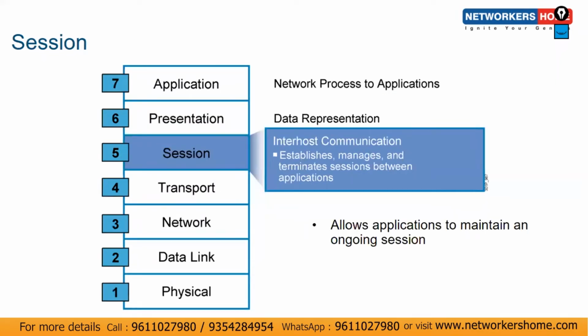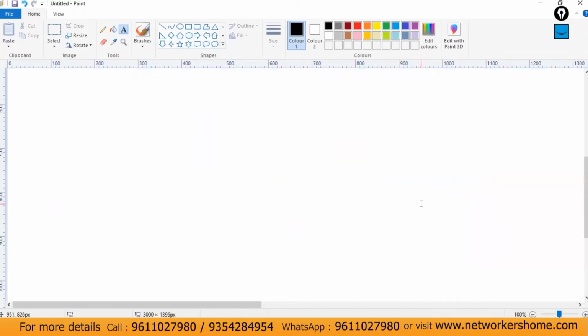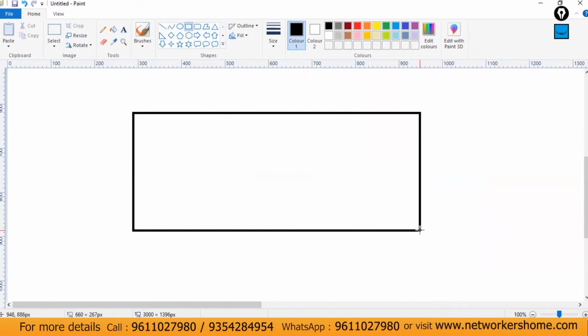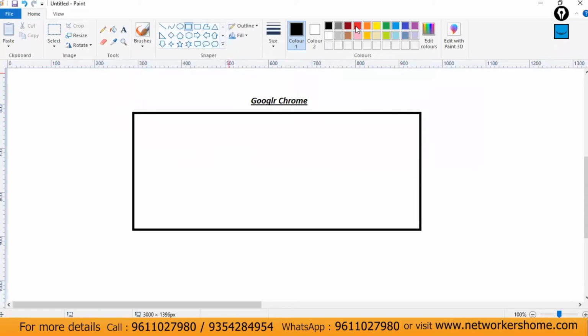So next is the session layer. What does it mean? The session layer plays a very important role. Let's consider I'm using my laptop, and this is my browser, Google Chrome. In Google Chrome right now, I have opened many different tabs: tab A, tab B, tab C, tab D. So I'm using different tabs, and in the different tabs I'm using different sites.